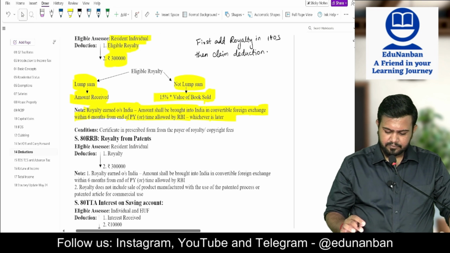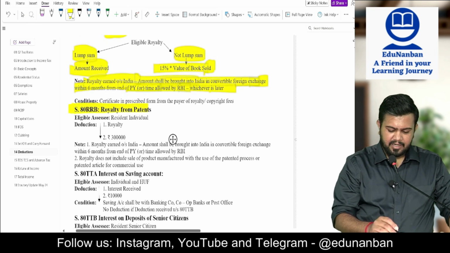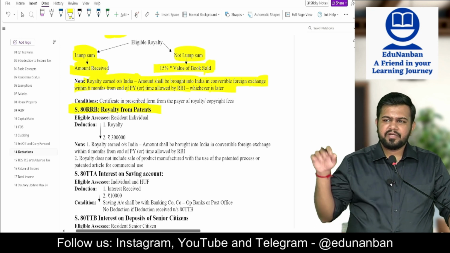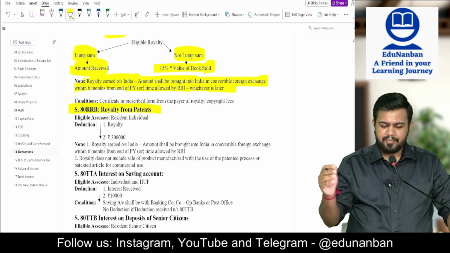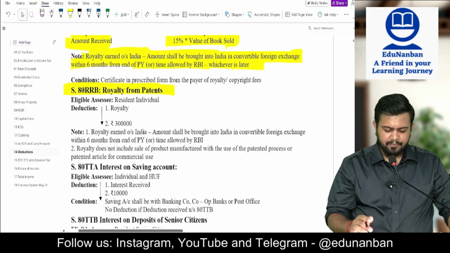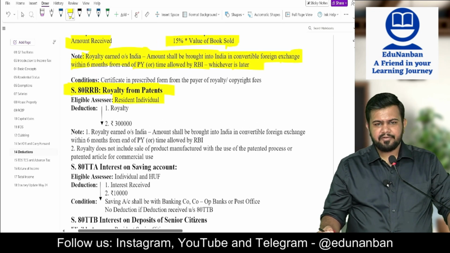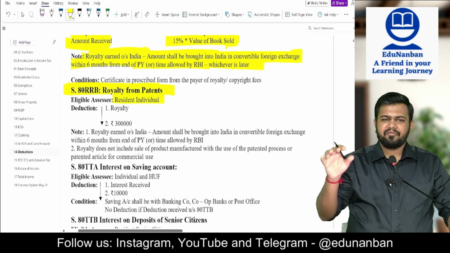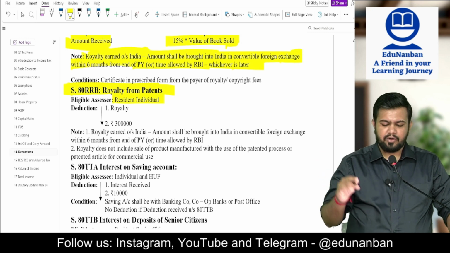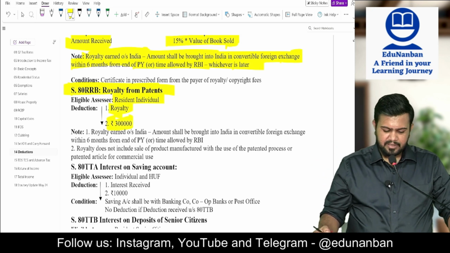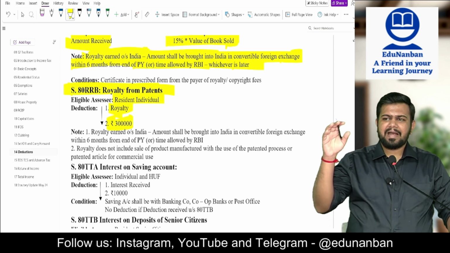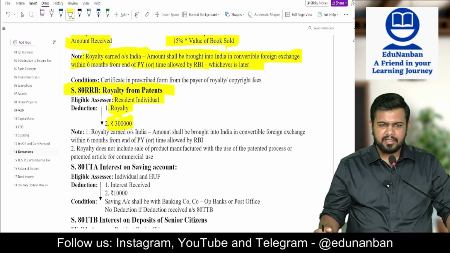Then next, 80RRB, royalty from patent. First we saw royalty from books. Now we are seeing royalty from patent. It is eligible for whom? Resident individual. Here there is no concept of eligible royalty. Directly take the royalty or 3 lakh rupees, whichever is lower, as the deduction. Here also, first add it to the income and then only take the deduction.